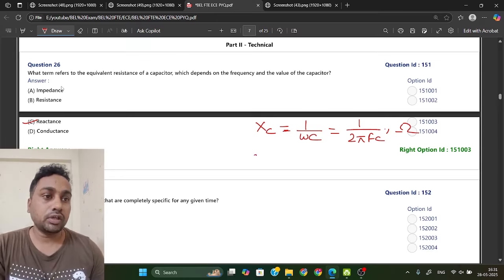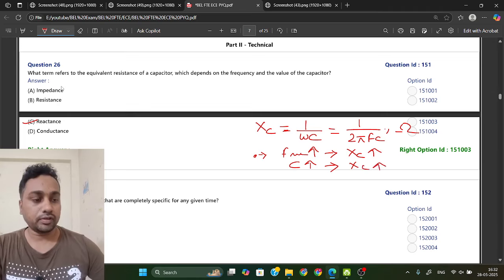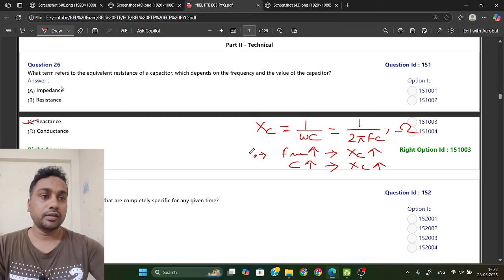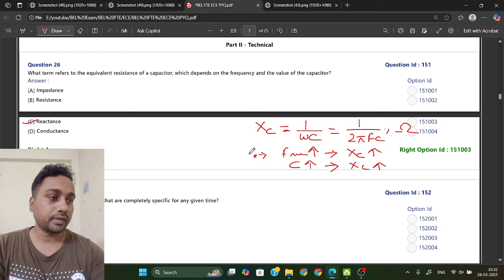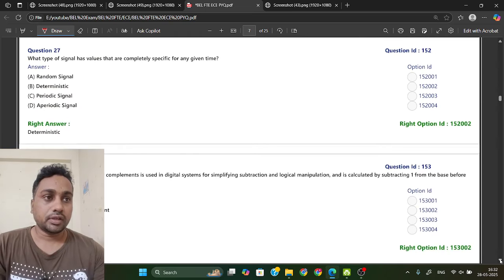One more thing you need to remember here: for a reactance, as frequency increases, reactance also increases. When capacitance increases, its reactance also increases. These 2 points you just need to remember for this question. So reactance is your answer.